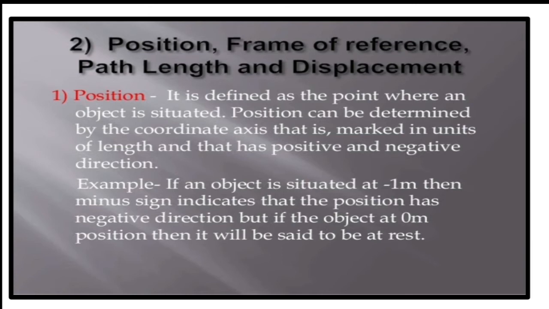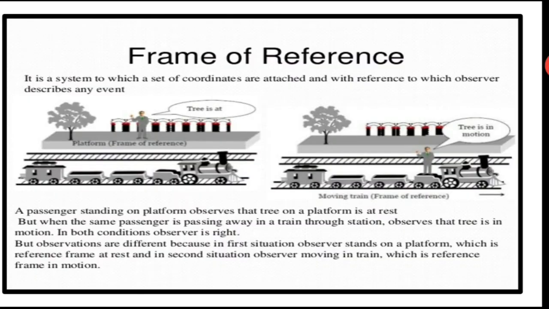Now coming to the term frame of reference. Frame of reference means a platform of observation. Platform of observation means what? See, as I said, you are sitting in the car. Suppose the car is at rest. You are looking outside. You can see some objects at rest, and you can see some other objects being in motion, some vehicles in motion.